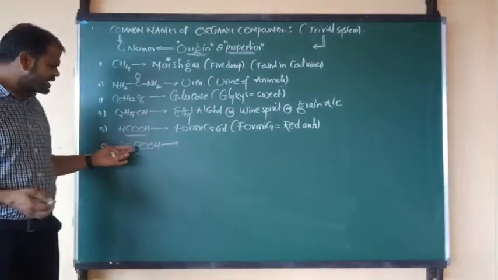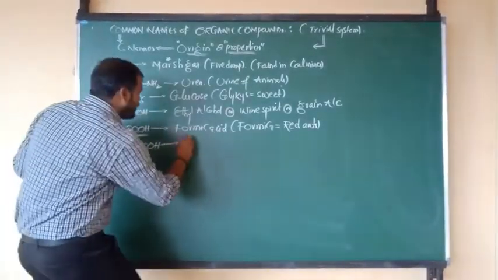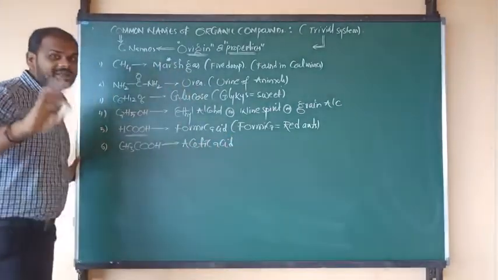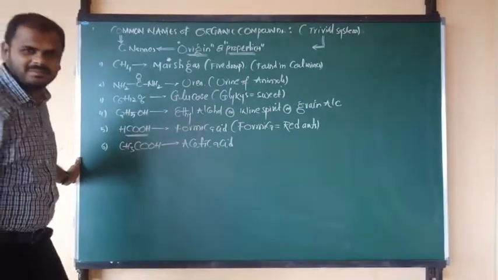CH3COOH, otherwise you can say CH3 bond COOH. So the name of this compound, you know very well, is acetic acid. Ethanoic acid is the IUPAC name and acetic acid is nothing but the common name.